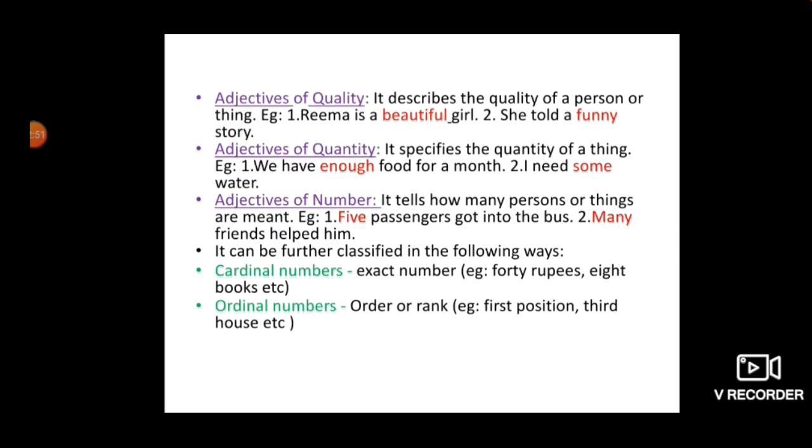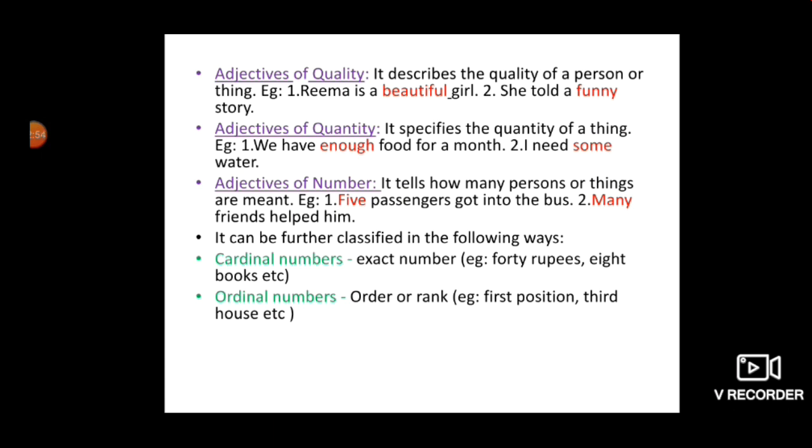Here, adjectives of quality. It describes the quality of a person or things. For example, Rima is a beautiful girl. So what kind of girl Rima is? She is a beautiful girl. She told a funny story. What kind of story told by her? A funny story. So here beautiful and funny are the adjectives of quality, which are telling us about the quality of the noun. Girl is a noun and story is also a noun here.